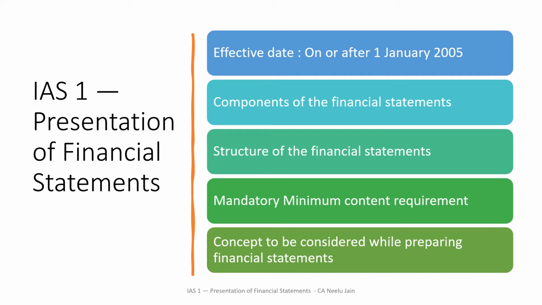IAS 1 includes components of the financial statements, like what are those components that you should include in your financial statements. Second, how you should prepare your financial statements, that is the structure of your financial statements, and the minimum content required in those structures. Suppose you need to present these components, then the structure is this. Now in this structure, what is the minimum content that you need to present? That is my next point, the mandatory minimum content requirement.